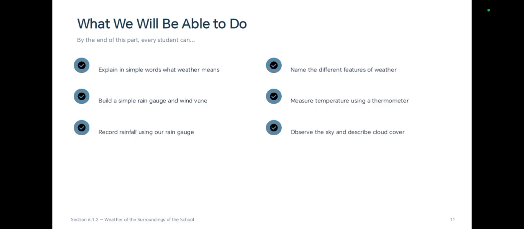For example, if your rain gauge shows the water level at the 5 centimeter mark after a storm, that means it rained 5 centimeters that day. Remember to check the Fun Activities PDF. It has step-by-step pictures for building both these tools.